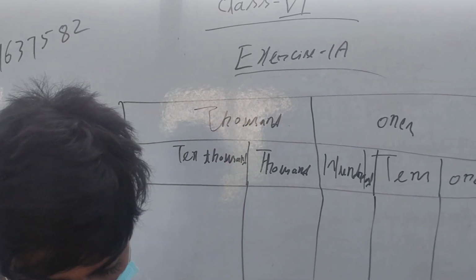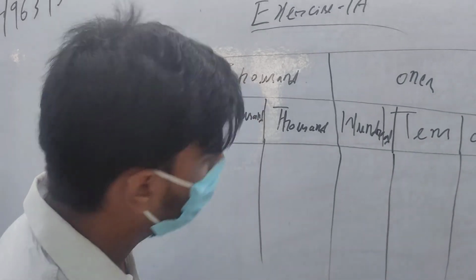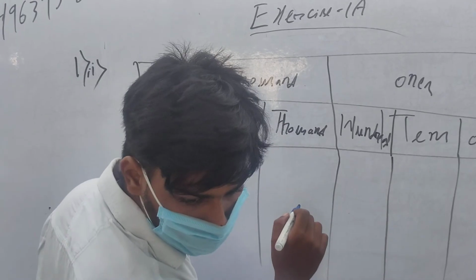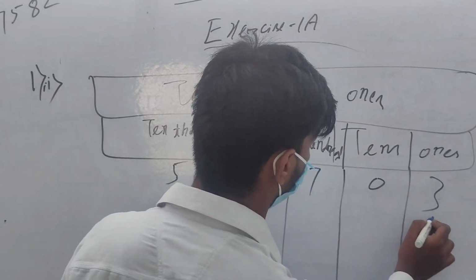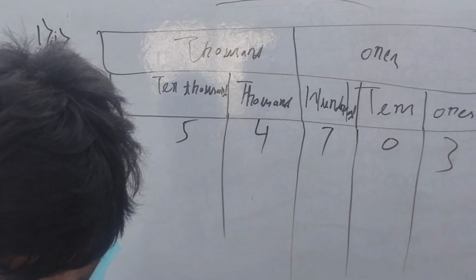The question is 54,703. We have to write it like this. And the next question is there.